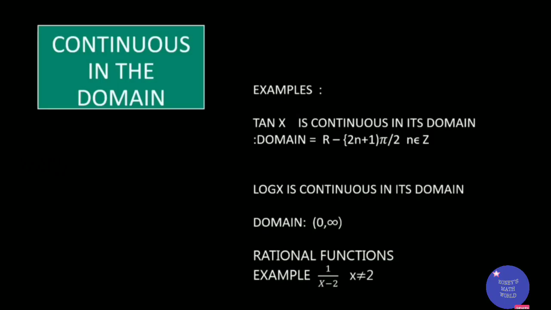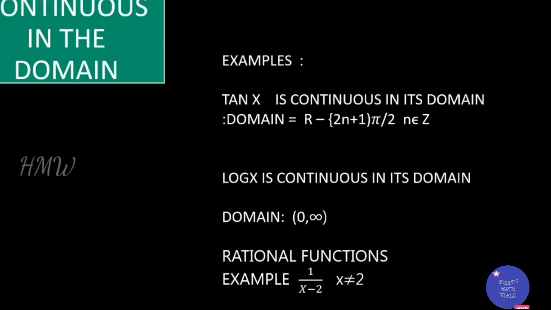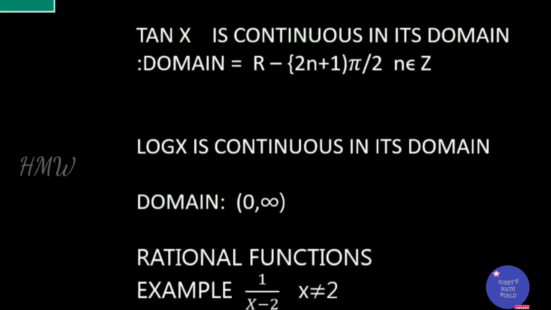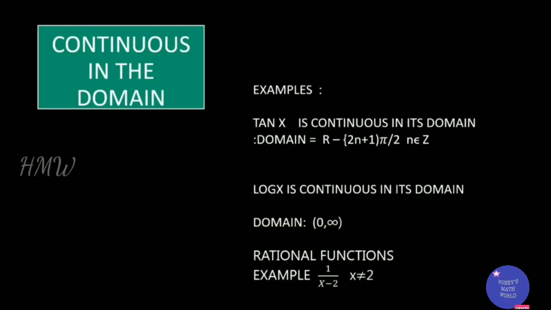Now let us see the examples of functions which are continuous only in a particular domain. For example, tan x. Tan x is continuous in its domain. The domain of tan x is R minus (2n plus 1) pi by 2, that is, the odd multiples of pi by 2. Next is log x. Log x is continuous in the domain 0 to infinity. Log x doesn't exist from minus infinity to 0.